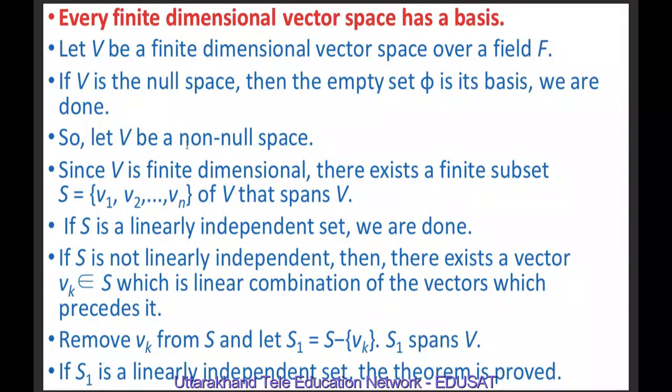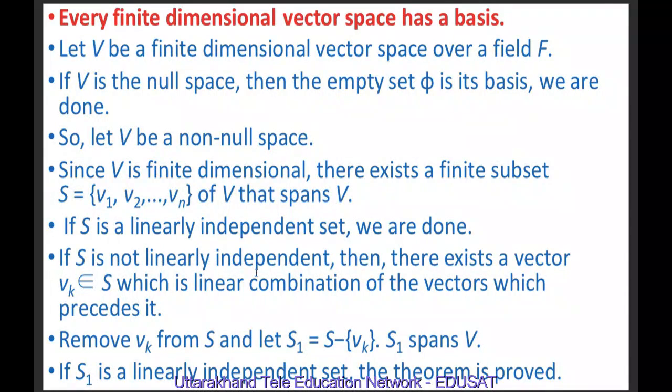So let V be a non-null space. Since V is finite dimensional, there exists a finite subset S equal to {v1, v2, ..., vn} of V that spans V. If S is linearly independent set, then we are done.